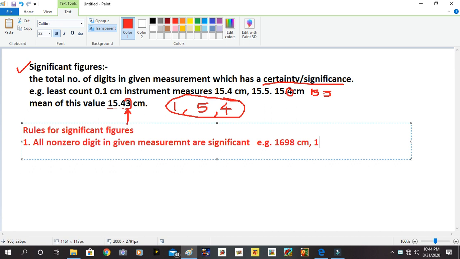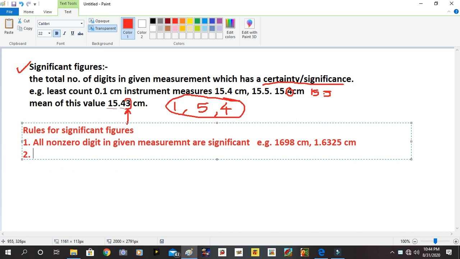If I measure, suppose, 1.6325, then I am sure that after the decimal point there are 4 digits which give me significance or certainty. Then I will say that there are 5 significant figures. So all non-zero digits in the given measurement are significant.